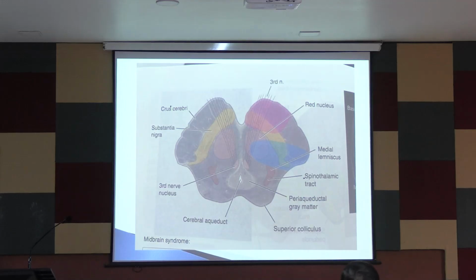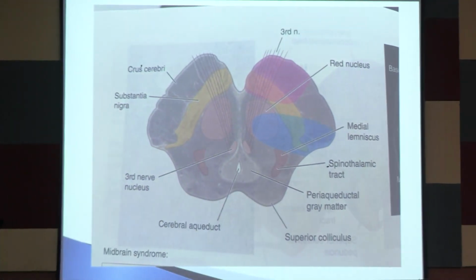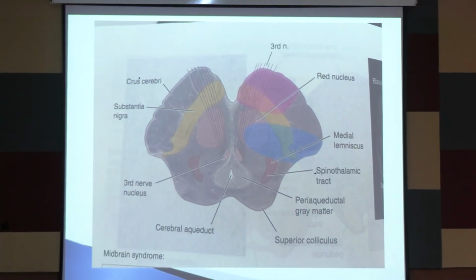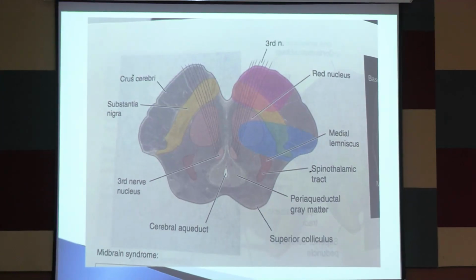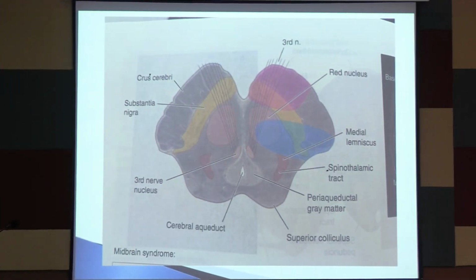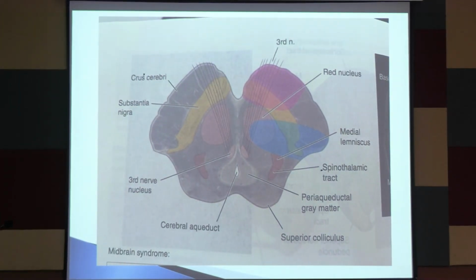And there is another: the cerebral aqueduct and the superior colliculus. Then there is the colliculus, the superior colliculus and the inferior colliculus. The superior colliculus is involved with conjugate eye movement, and the inferior colliculus is associated with the auditory response. Your response to sound is controlled by the inferior colliculus.